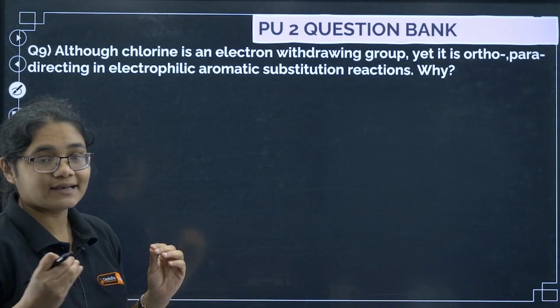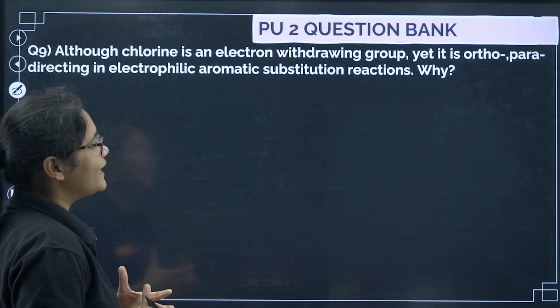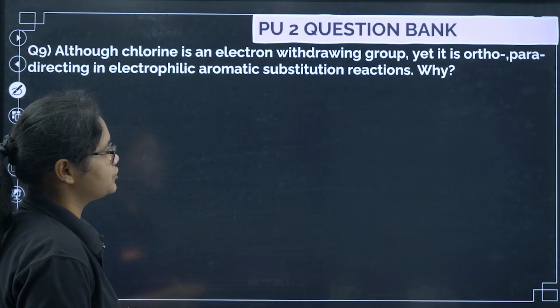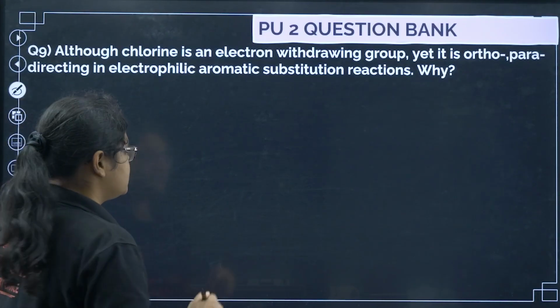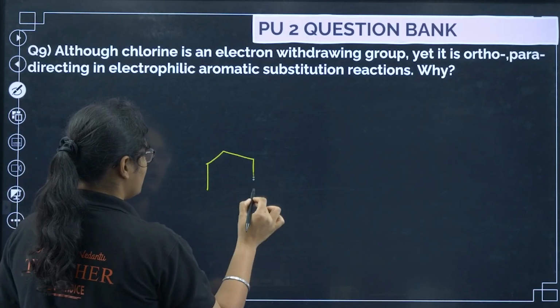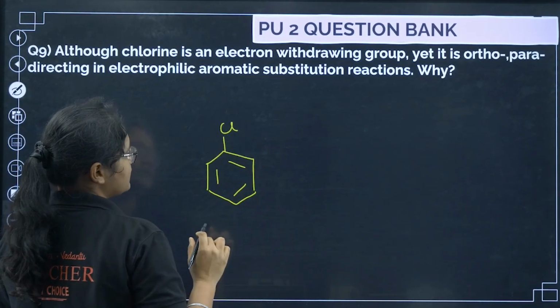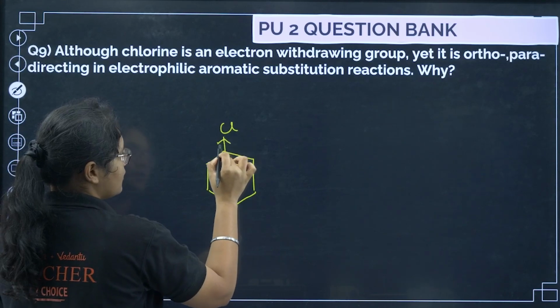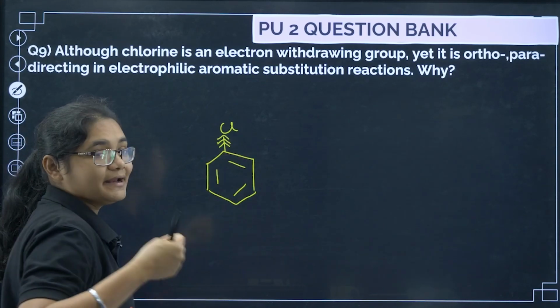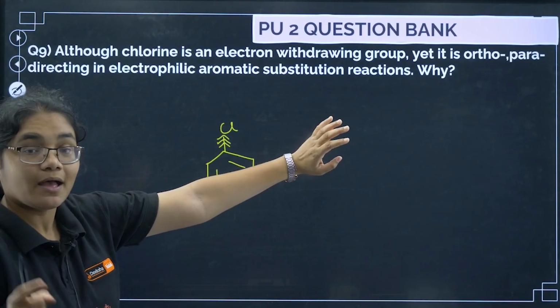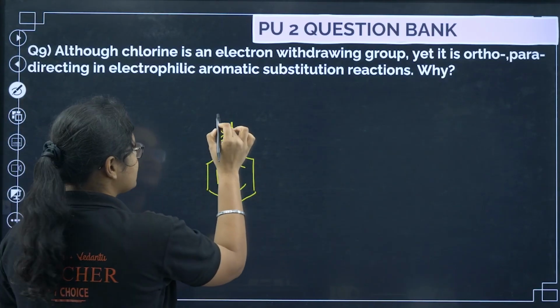Next we have question number 9. Chlorine is an electron withdrawing group, yet it is ortho-para directing in electrophilic aromatic substitution reactions. Why? If you see chlorine, its minus I effect is very strong, so it is electron withdrawing in nature, but at the same time it also has lone pairs.